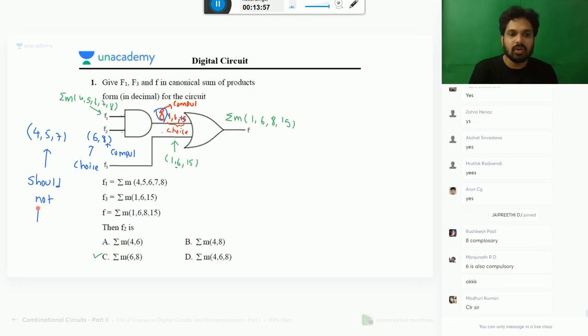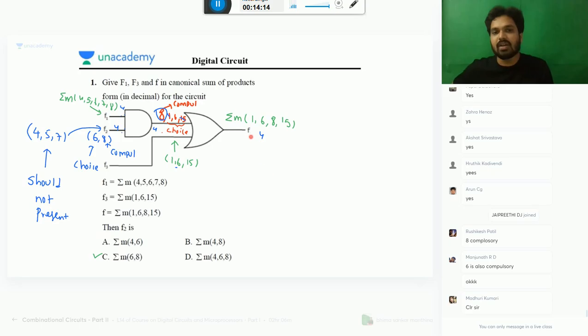This is important. In the function, 2, 4, 5, 7 should not be present. Why should 4, 5, 7 not be present, sir? Listen, if 4 is here, it is here also. 4 and 4 will give you 4 because of the AND operation. If 4 is here, it will come here also.